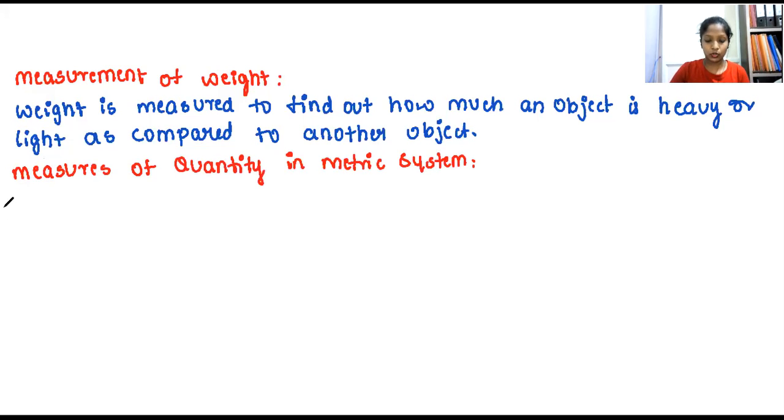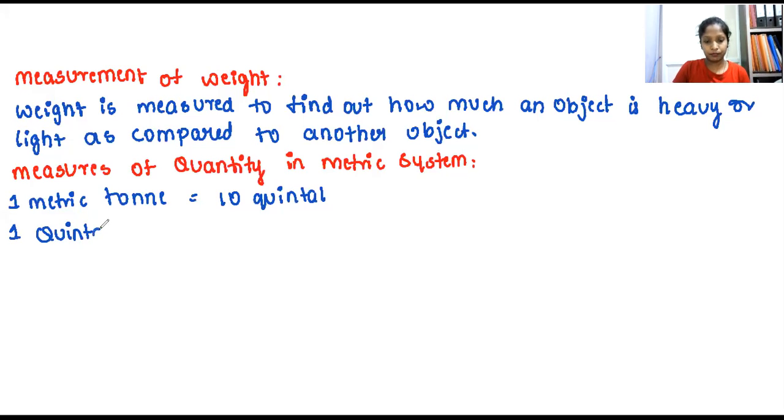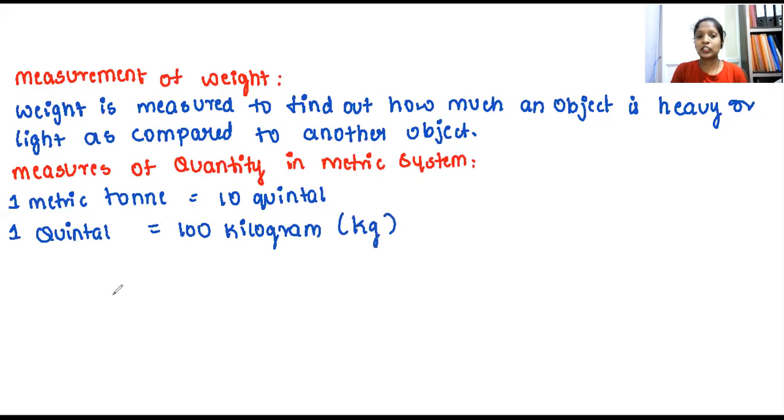See here, look into it. 1 metric ton would be equal to 10 quintal. And 1 quintal is equal to 100 kilogram. Kilogram is nothing but kg. So 1 quintal is nothing but 100 kgs.